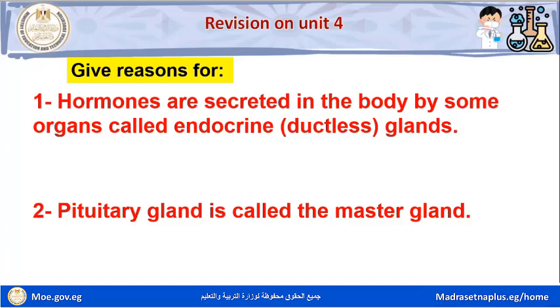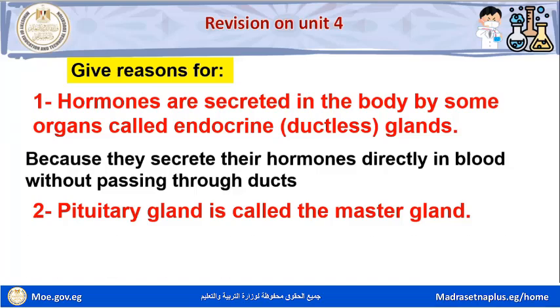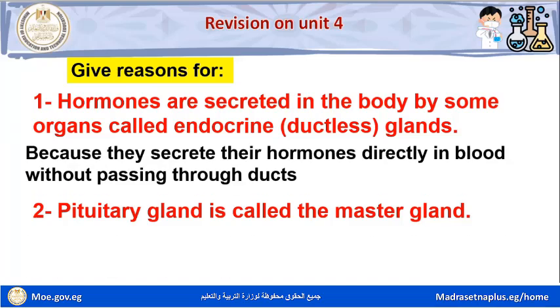Hormones are secreted in the body by some organs called endocrine or ductless glands because they secrete their hormones directly in blood without passing through ducts.